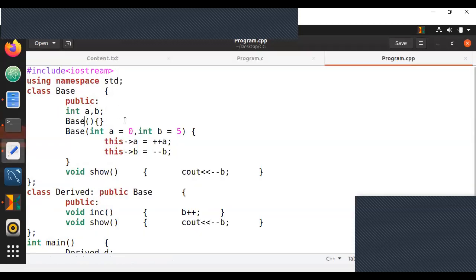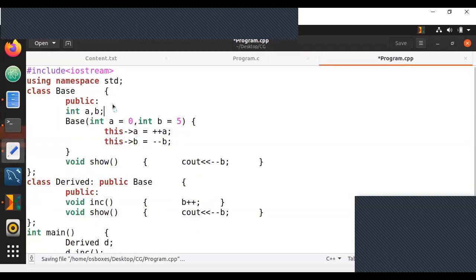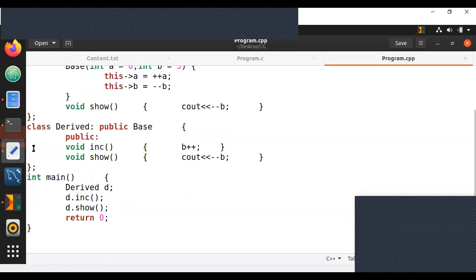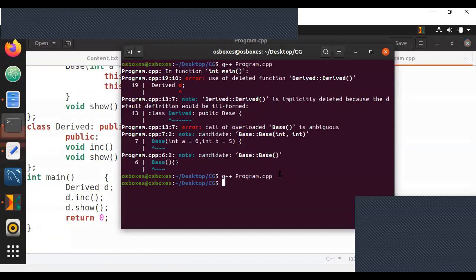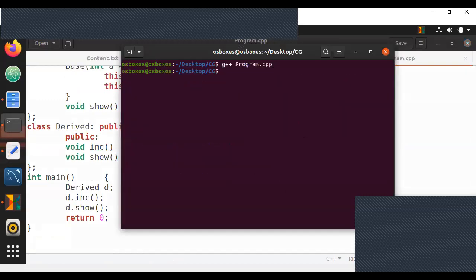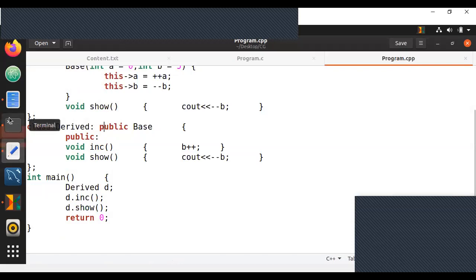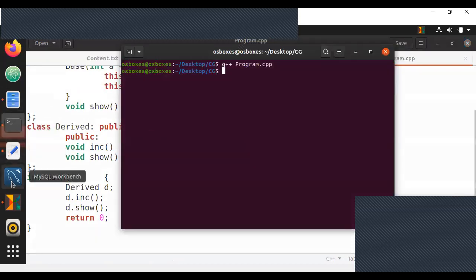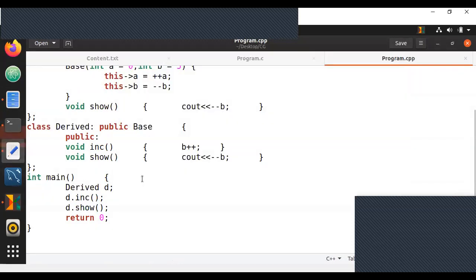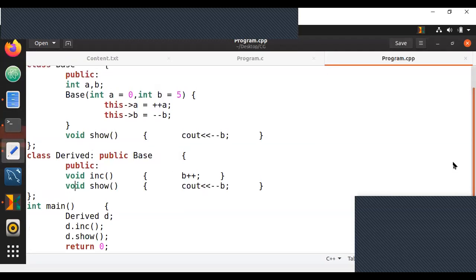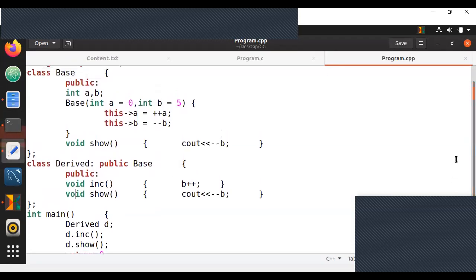This is the error. So we'll delete one of the base class constructors. If we delete one of the base class constructors and we run it again, now there are no errors. It has compiled. Now that it has compiled, let me know, guys, what would happen now. This was the previous question I wanted to give. Now, this is the second part of the same question.